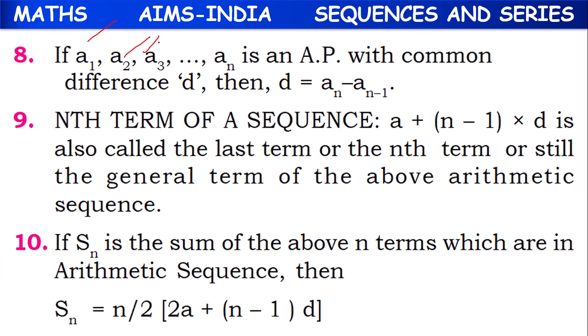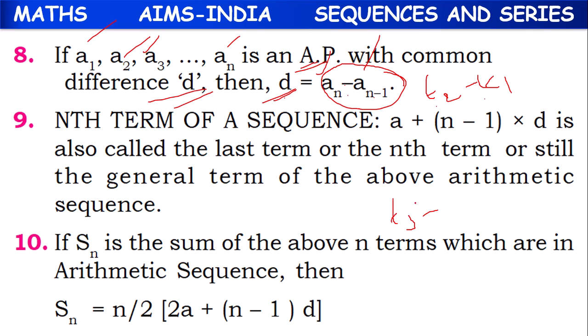So a1, a2, a3, an, if they are in AP, then common difference d is calculated as an minus a(n minus 1), means nth term minus its preceding term, or generally we take it as t2 minus t1, second term minus first term, which is equal to t3 minus t2, which is equal to t4 minus t3.